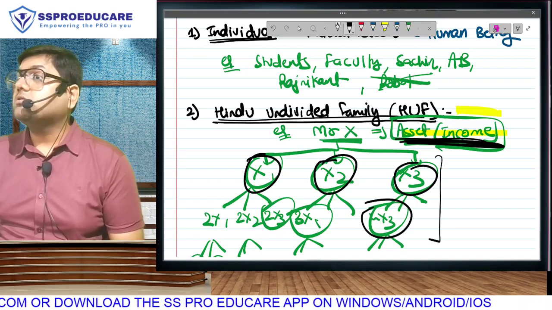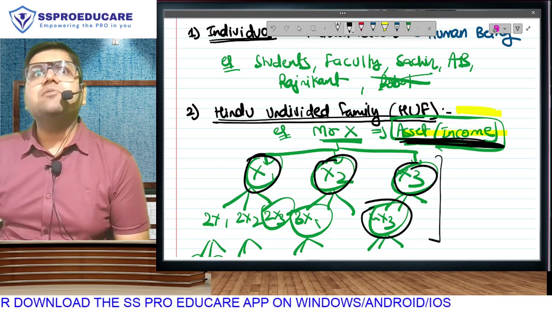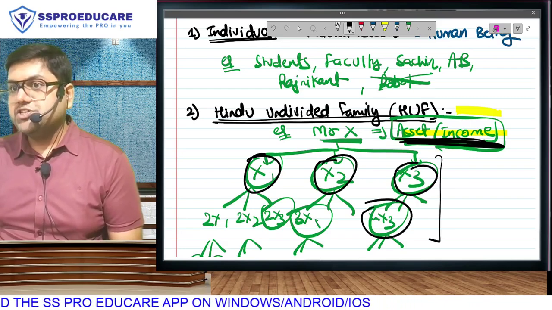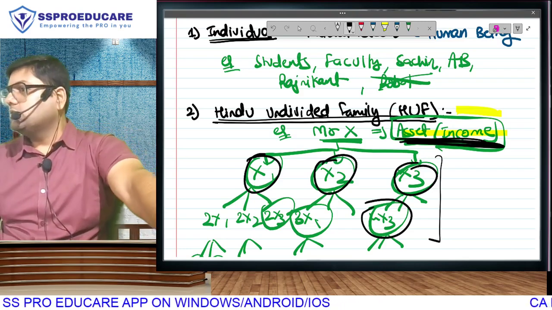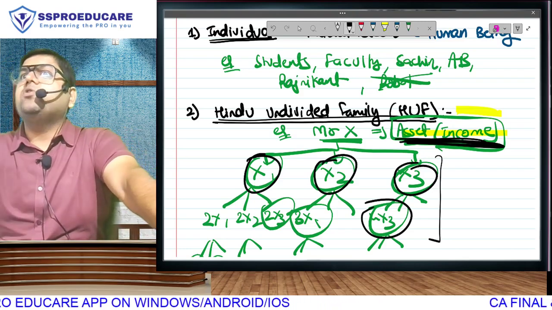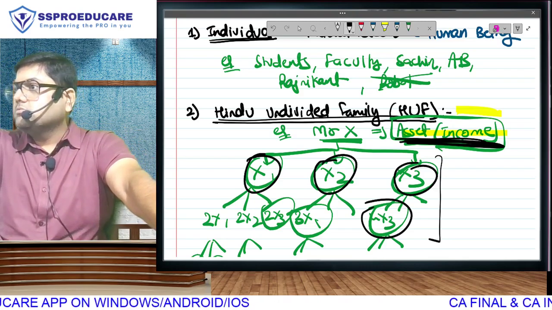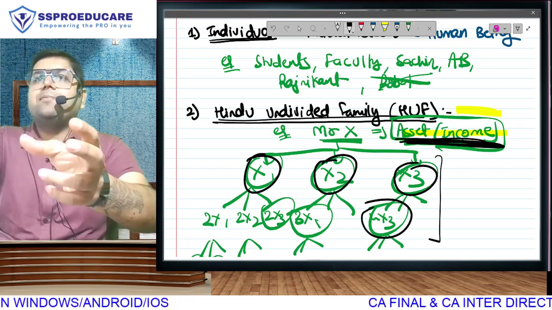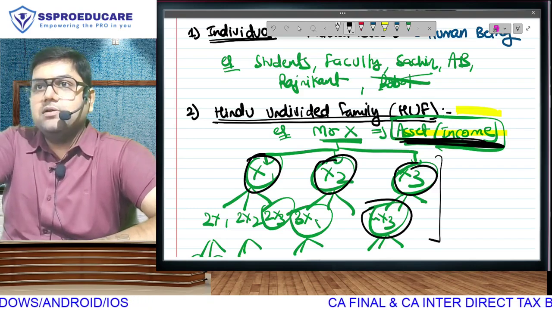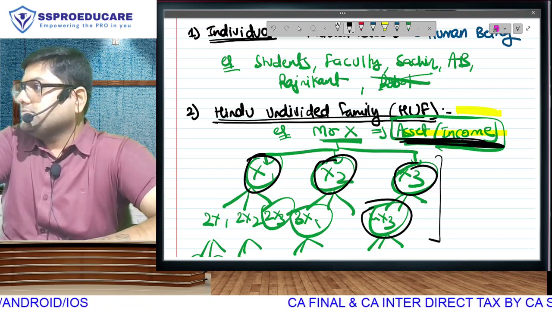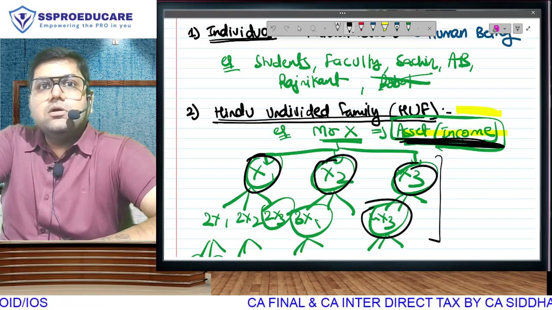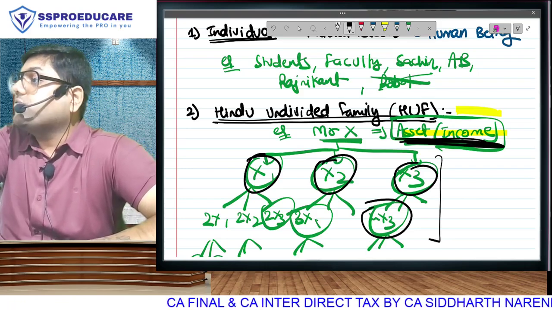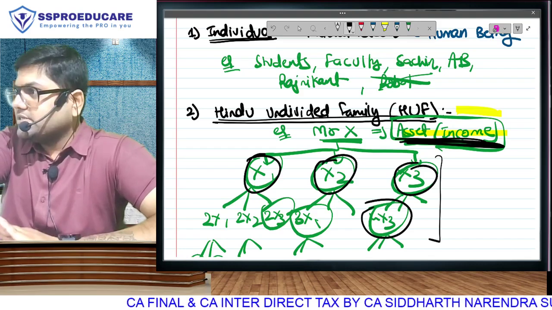But unless and until introduced, there are separate religion-based succession laws, and the Hindu Succession Act is followed only by Hindu, Jain, Sikh, and Buddhist. And therefore, Hindu undivided family you will find only in these four communities. There won't be anything called Muslim undivided family or Christian undivided family or Parsi undivided family. It is not allowed as per law. Is that understood? Next question is, sir, how does HUF open? See, again, my target is to tell you things that you are not aware of. Sir, if I want to open HUF, how can I do that? Simple question.